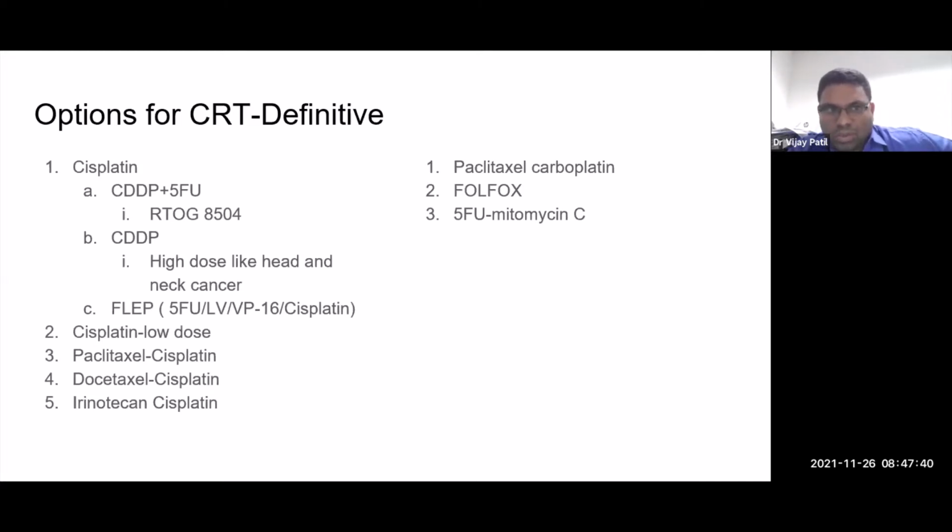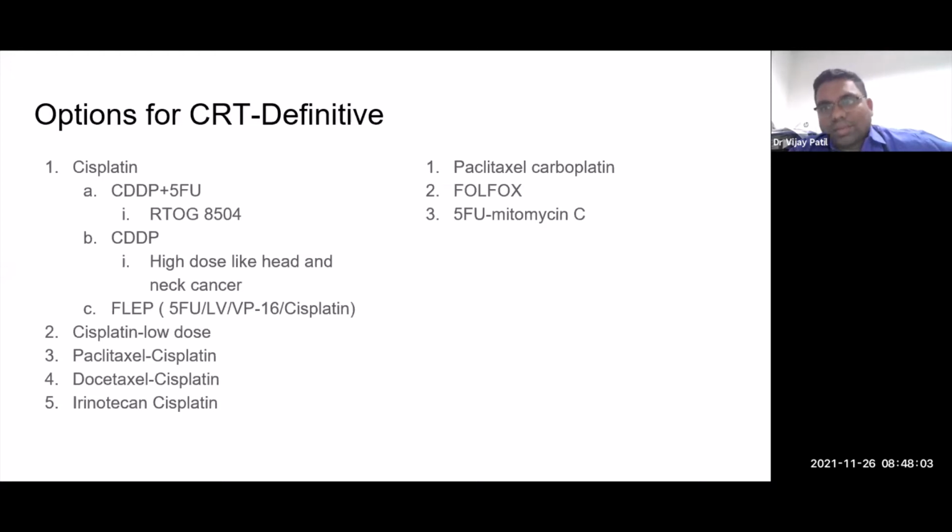The commonest used regimen is cisplatin 5FU when you look at giving it for radical CTRT. Sometimes these tumors land up with a head and neck cancer specialist because PF is going to cervical tumor. And hence, if it does that, people also have given high doses of cisplatin. People have given an interesting regimen called FLEP also.